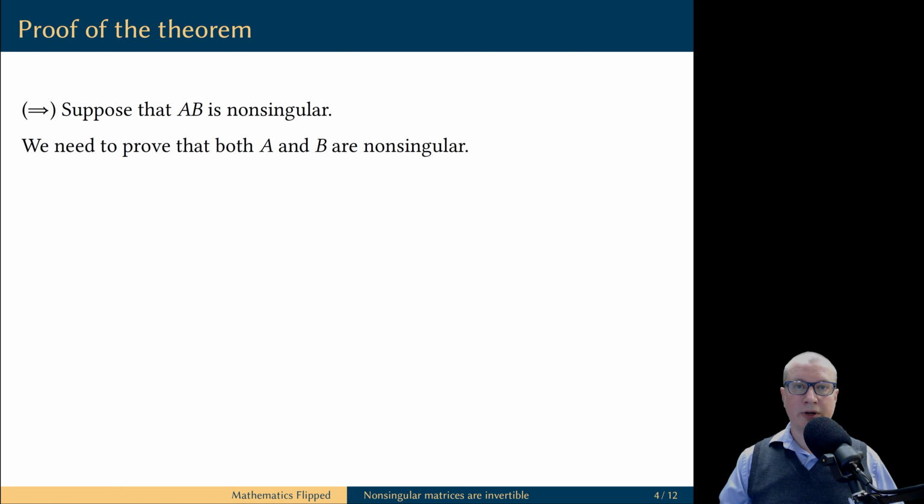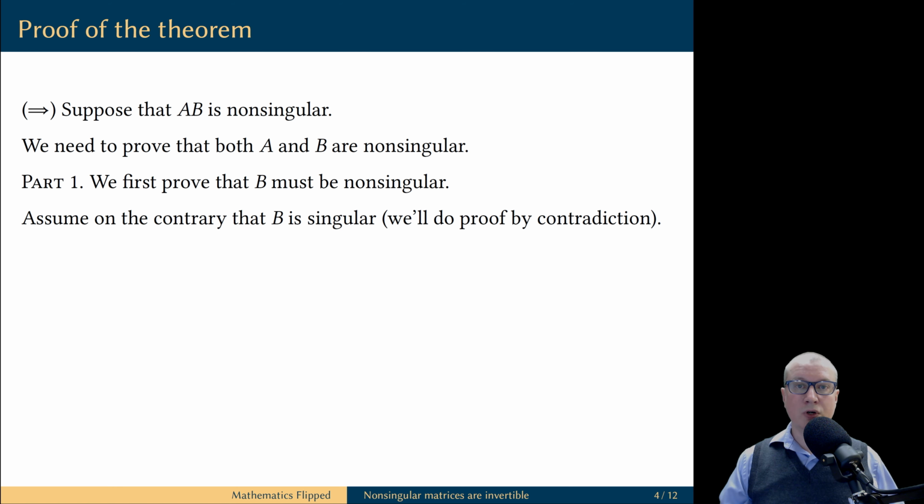In the forward direction, we are going to assume that the product matrix is non-singular. Our goal is to prove that A is non-singular and B is non-singular. We are going to do this in two steps. In part 1, we are going to prove that the matrix B must be non-singular, and we are going to do it using proof by contradiction. We are going to assume the opposite of our desired conclusion, namely, on the contrary, we are going to assume that the matrix B is singular.